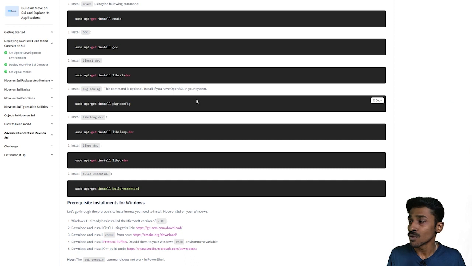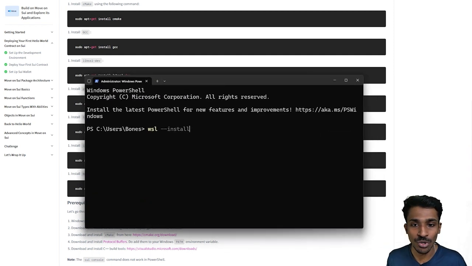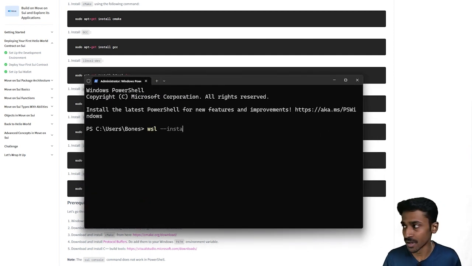Now once that is done, it's a process which might take a bit of time, 10 to 15 minutes or so, depending on your system. You will have to reboot your system, and for the very first time when you open the WSL app, you'll be getting a WSL app in your Windows drawer. Please make sure you open it as admin, because there's an initialization that needs to happen, and you'll have to give it admin privileges. Once that is set up, we can start installing our dependencies.